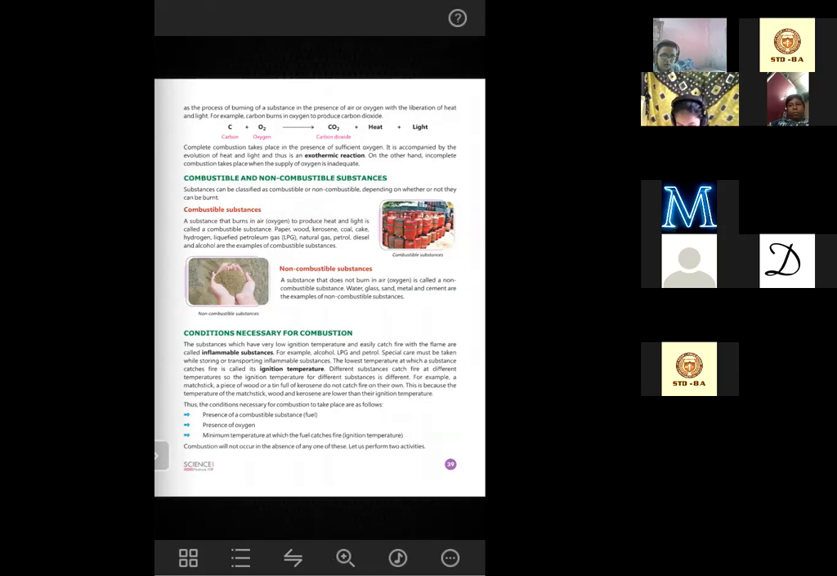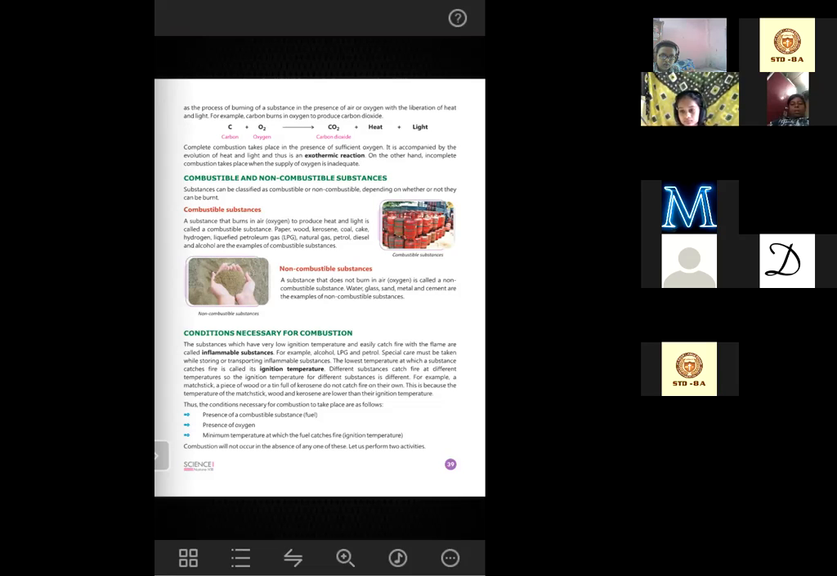Combustion is the process of burning of a substance in the presence of air or oxygen with the liberation of heat and light. For example, carbon burns in oxygen to produce carbon dioxide. Similarly, for any fuel that we are burning, fuel plus oxygen gives us the product plus heat plus light. Complete combustion takes place in the presence of sufficient oxygen only. It is accompanied by the evolution of heat. Evolution means also production. Heat and light are also produced.